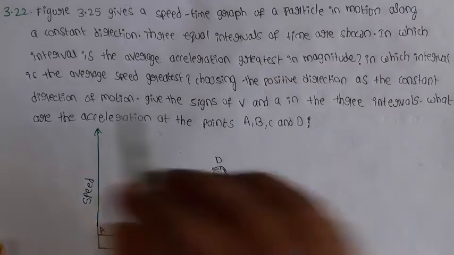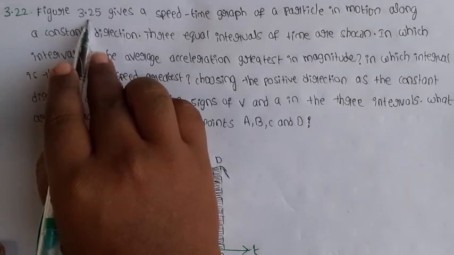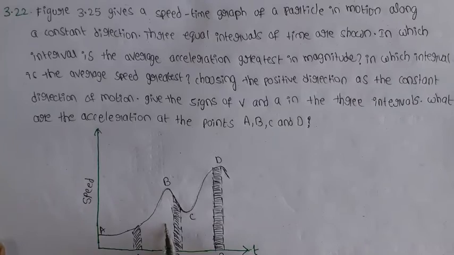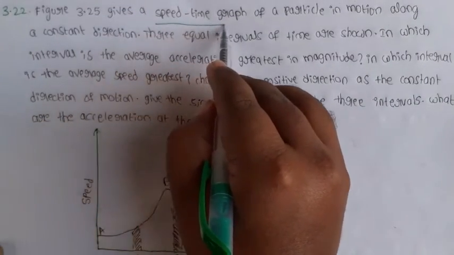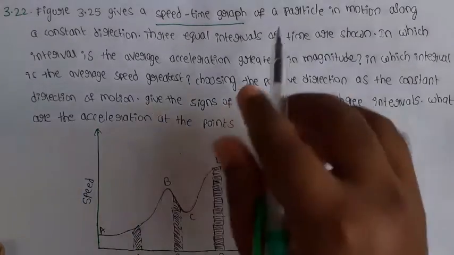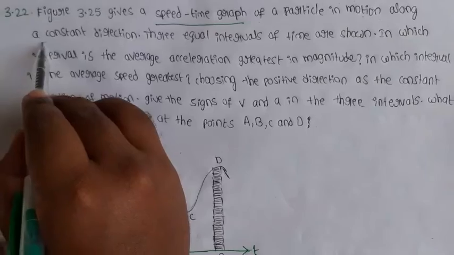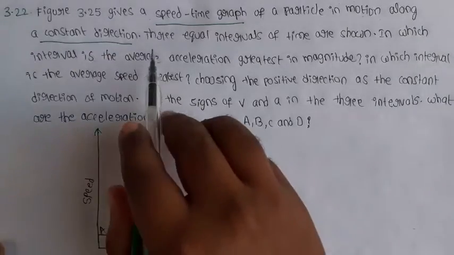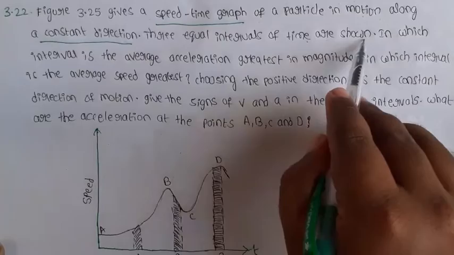Next question, 3.22, figure 3.25. This is the figure 3.25, which gives a speed time graph. This is the speed versus time graph of a particle in motion along a constant direction. Three equal intervals of time are shown.